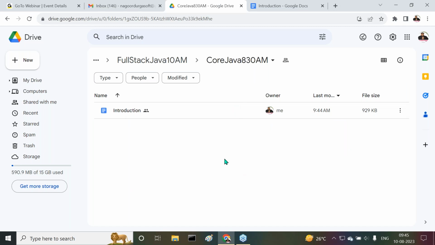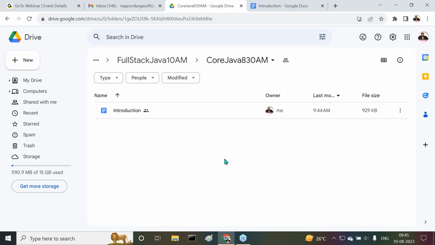Then try to download this document and keep it in your system. Everybody, don't keep it on the desktop. Better to go for the D drive or E drive or some other drive which you are not using frequently, where you prepare classroom notes or transcripts. Then prepare one folder, Java, and another for core Java.